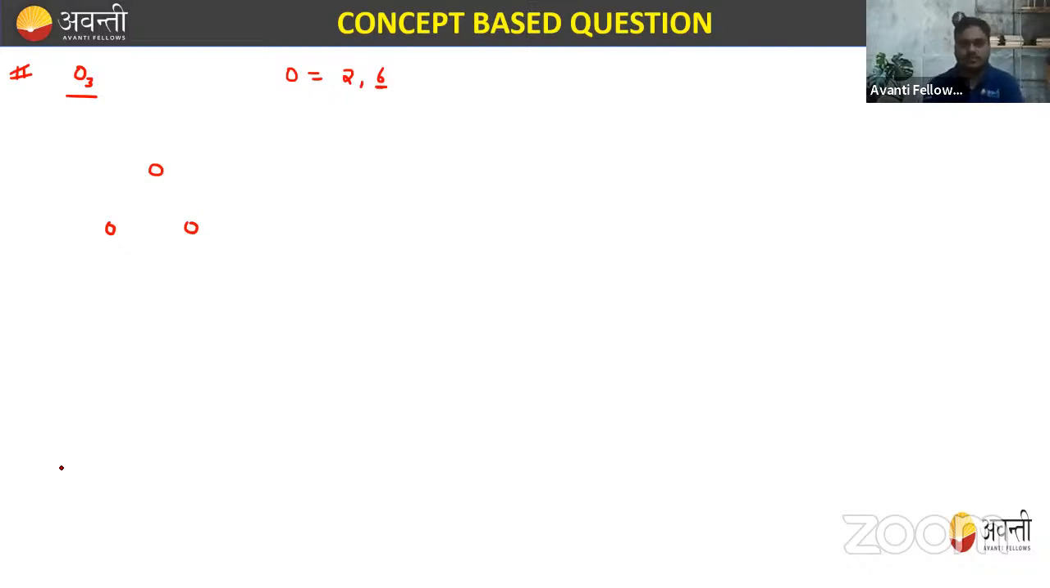Now let's see. Here we have oxygen, which has 6 valence electrons. In total we have 3 oxygen atoms. So the total number of valence electrons is 6 into 3, which is equal to 18. Clear till here?